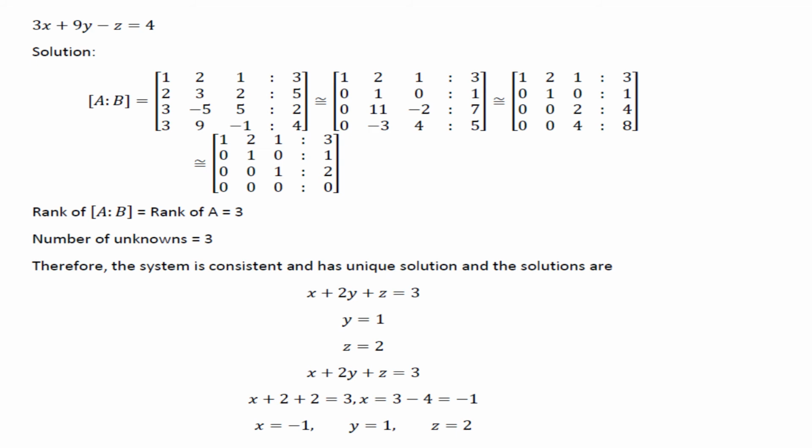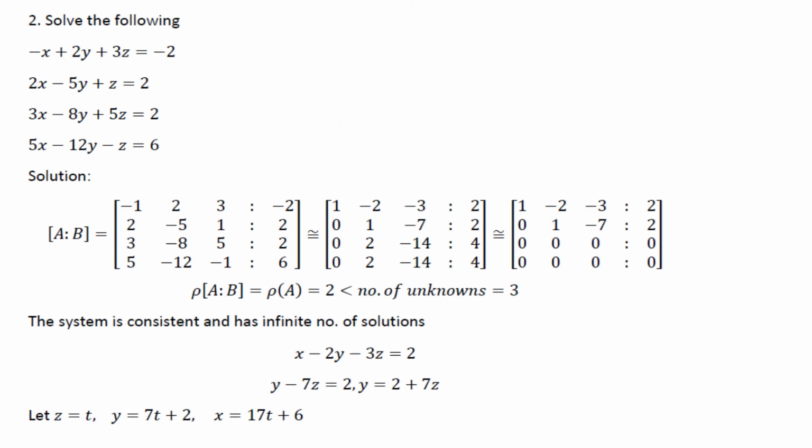So from the given matrix, we can find that rank of AB is equal to rank of A is equal to 3, and the number of unknowns is equal to 3. So from the fundamental theorem of system of linear equations, we can conclude that the system has a unique solution. So it is also consistent. Solving the system of equations, x is equal to minus 1, y is equal to 1 and z is equal to 2.